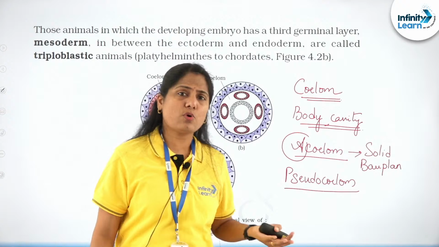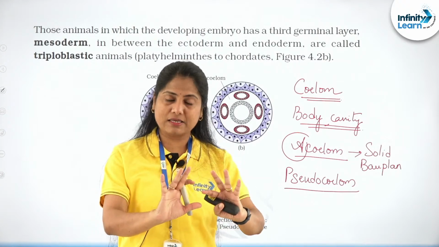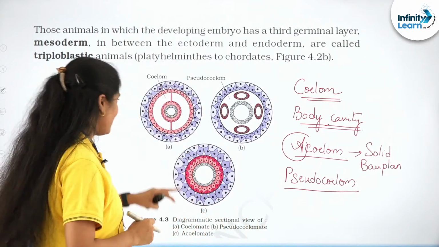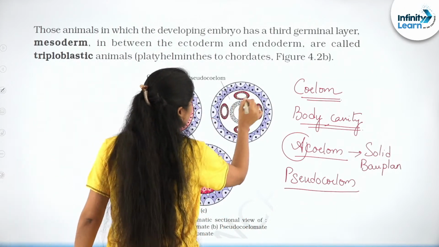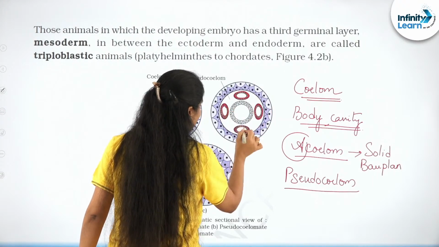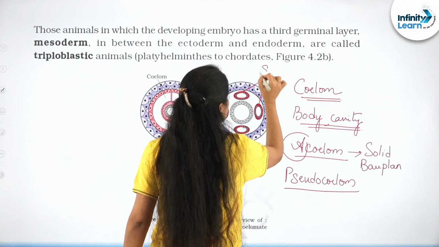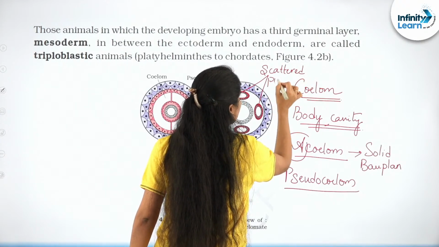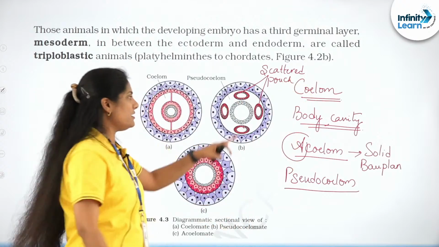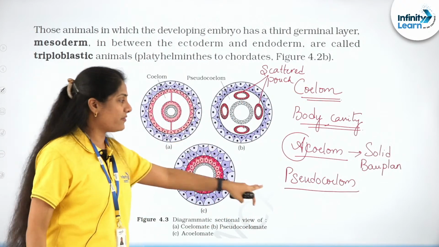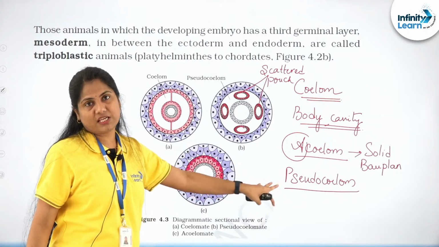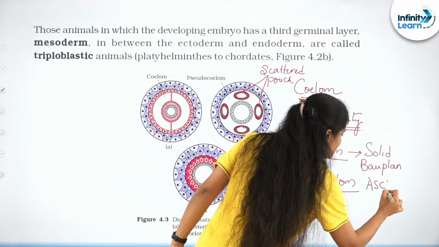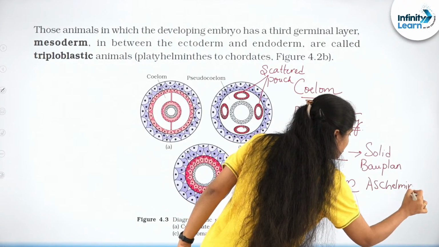Why are we referring to it as a false coelome? Because there's a body cavity, but it is not lined by the mesodermal layer, right? Look at this. The mesoderm itself is distributed as scattered pouches. There's a scattered pouch of mesodermal layer that's present in these organisms, which is why these are referred to as the pseudocoelomates. Aschelminthes is the example, and it's very, very, very important you need to remember.